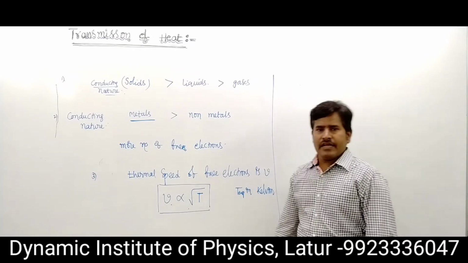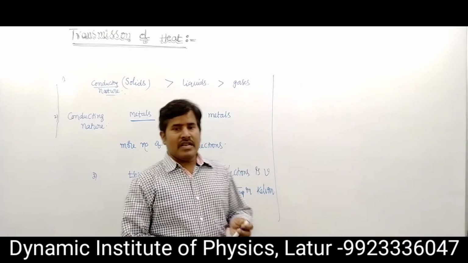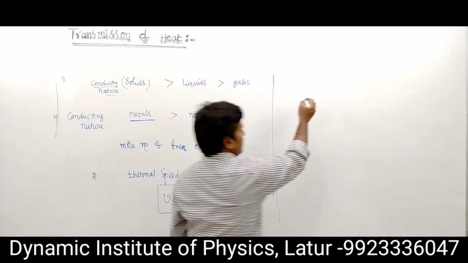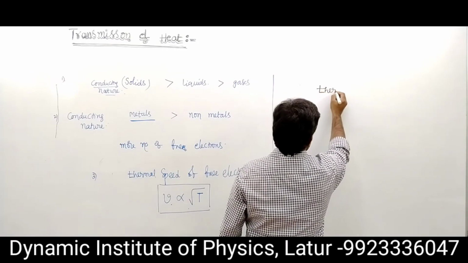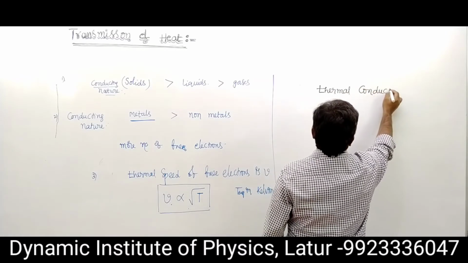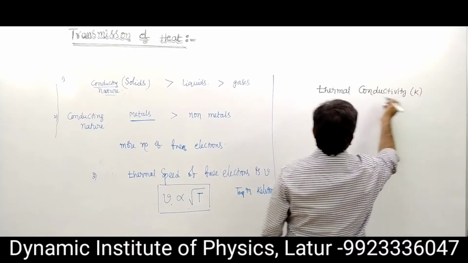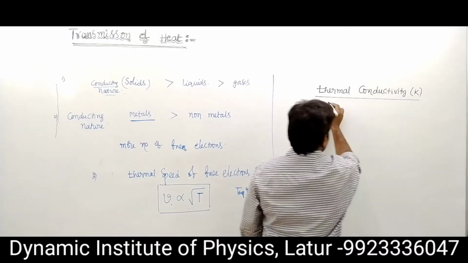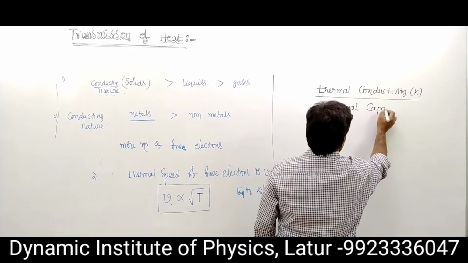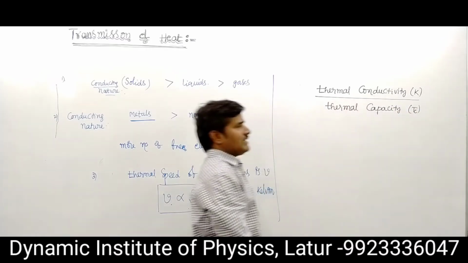Again, thermal conductivity is indicated by K, and thermal capacity TC is delta Q upon delta theta.